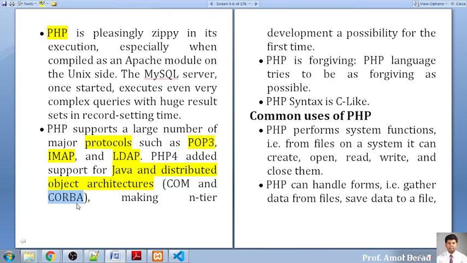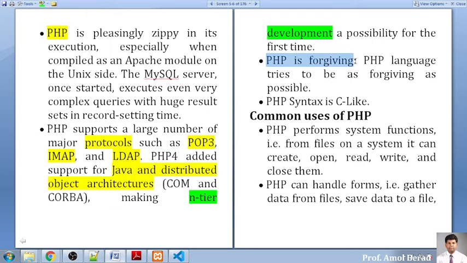This type of architecture supports n-tier development. N-tier development is nowadays working in industry, and this has been done with the help of CORBA architecture, and CORBA architecture is again supported from version 4 onwards. So that is the versatile behavior of PHP.